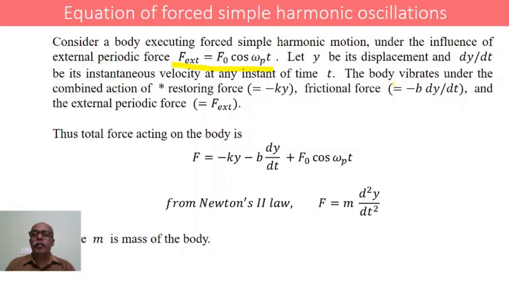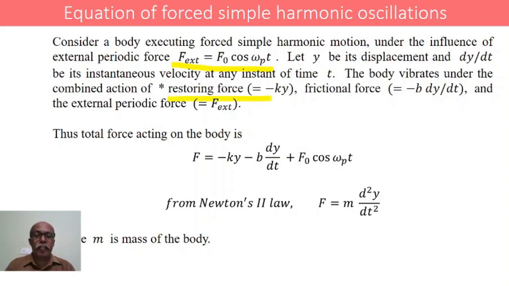The body which is vibrating will be acted upon by three different forces. Number one is the restoring force.